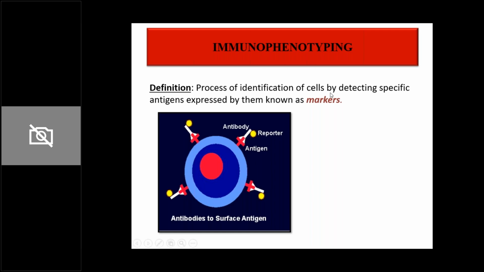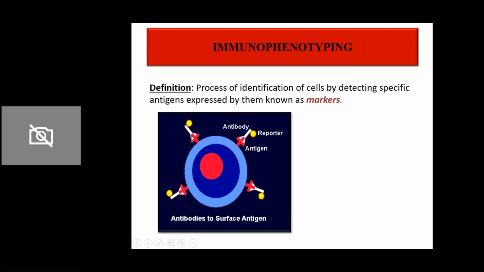Now, what is the basic principle of immunophenotyping? Whatever cell is there, hematopoietic cell, whether normal or abnormal, whether malignant or normal WBC, on its surface are certain CD markers. CD markers, these are antigens. They are clusters of differentiation.